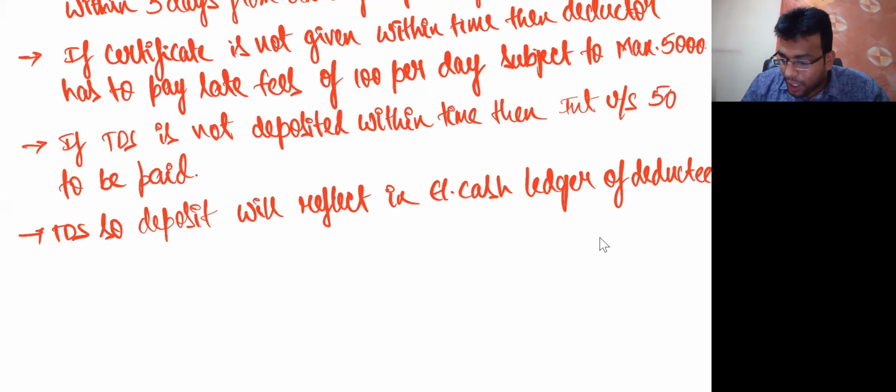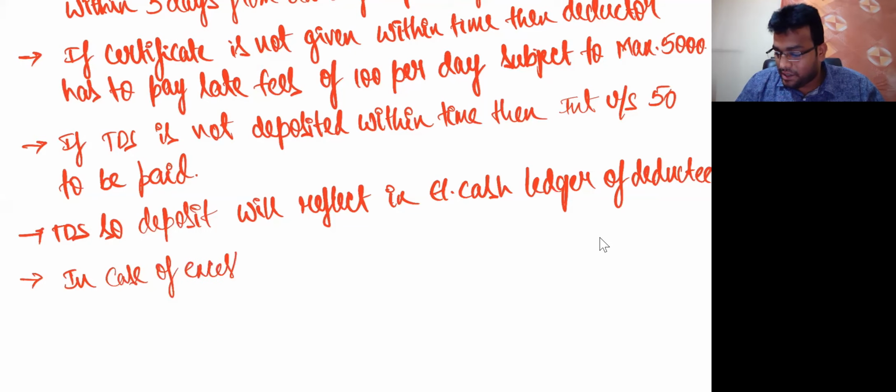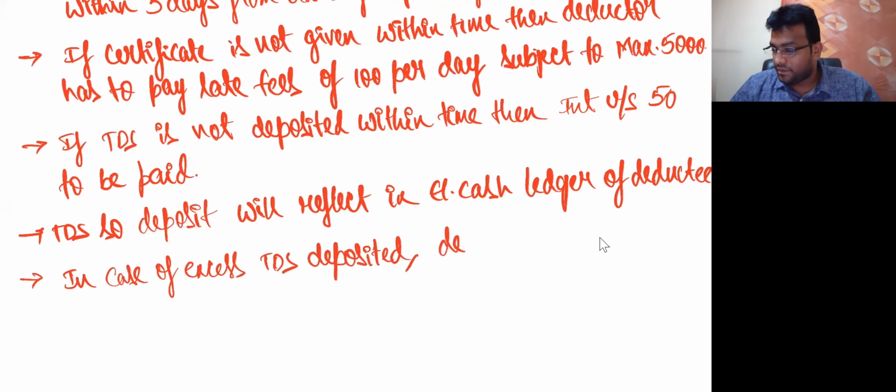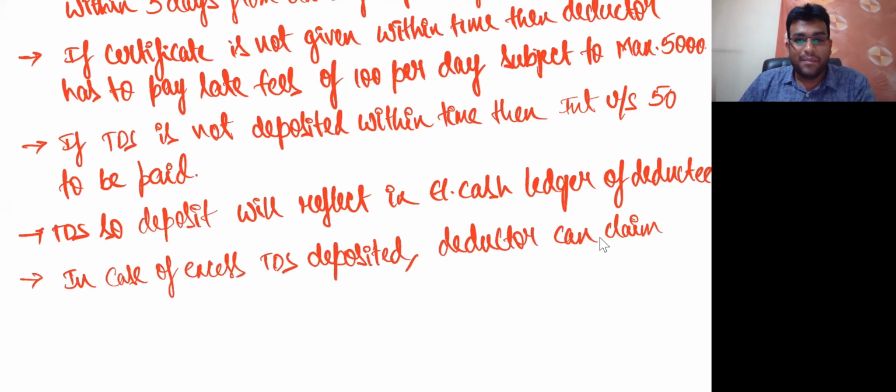Finally, one last point I'll tell you. That is, in case of excess TDS deposited, the deductor can claim refund.